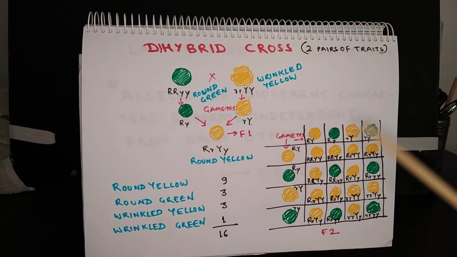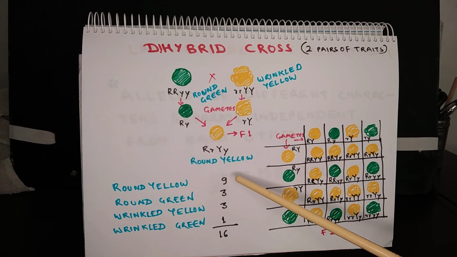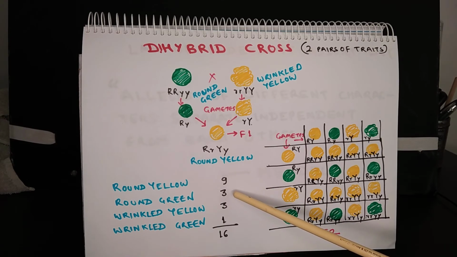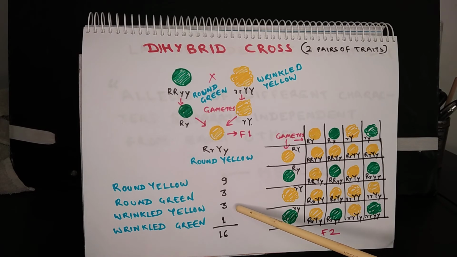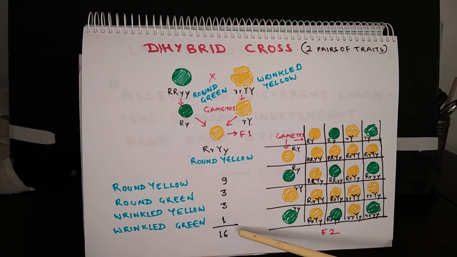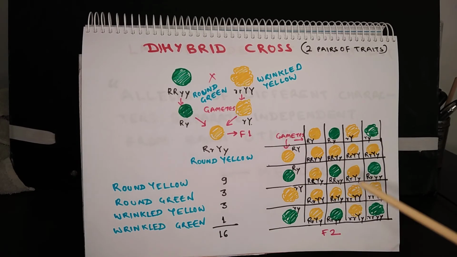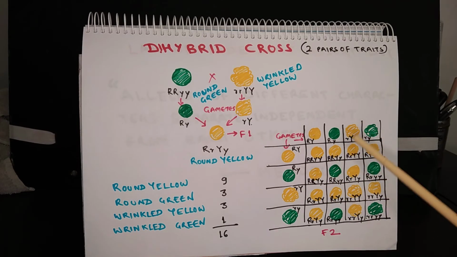Out of 16, 9 plants produced round and yellow seeds, 3 plants produced round and green seeds, 3 plants produced wrinkled yellow seeds, and 1 plant produced wrinkled green seeds. The genetic makeup can be capital R and capital Y for 1 out of 16, and the rest of them cannot be pure round yellow.